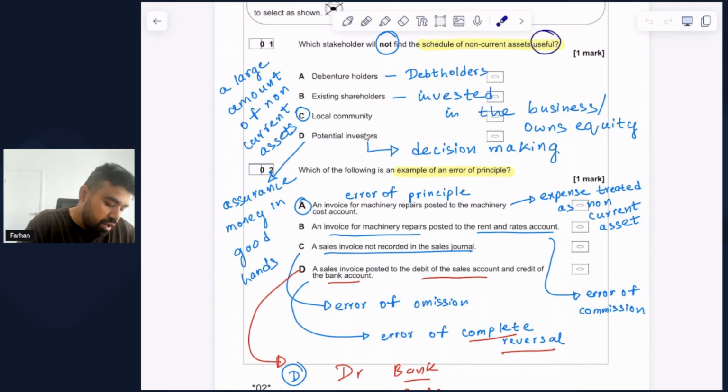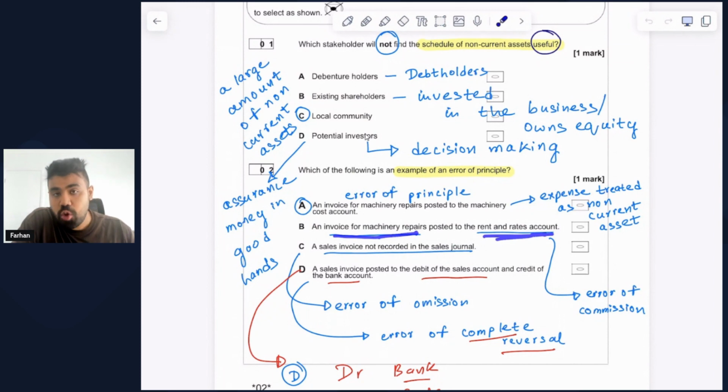The second option, an invoice for machinery repairs posted to the rent and rates account. Now, machinery repairs is an expense, as we have already understood in the previous point. Rent and rates is also an expense for the business. So what happened is that we wrongly classified an expense by recording the transaction in a different expense account. So the class is the same for both rent and rates and machinery repairs, which is expense.